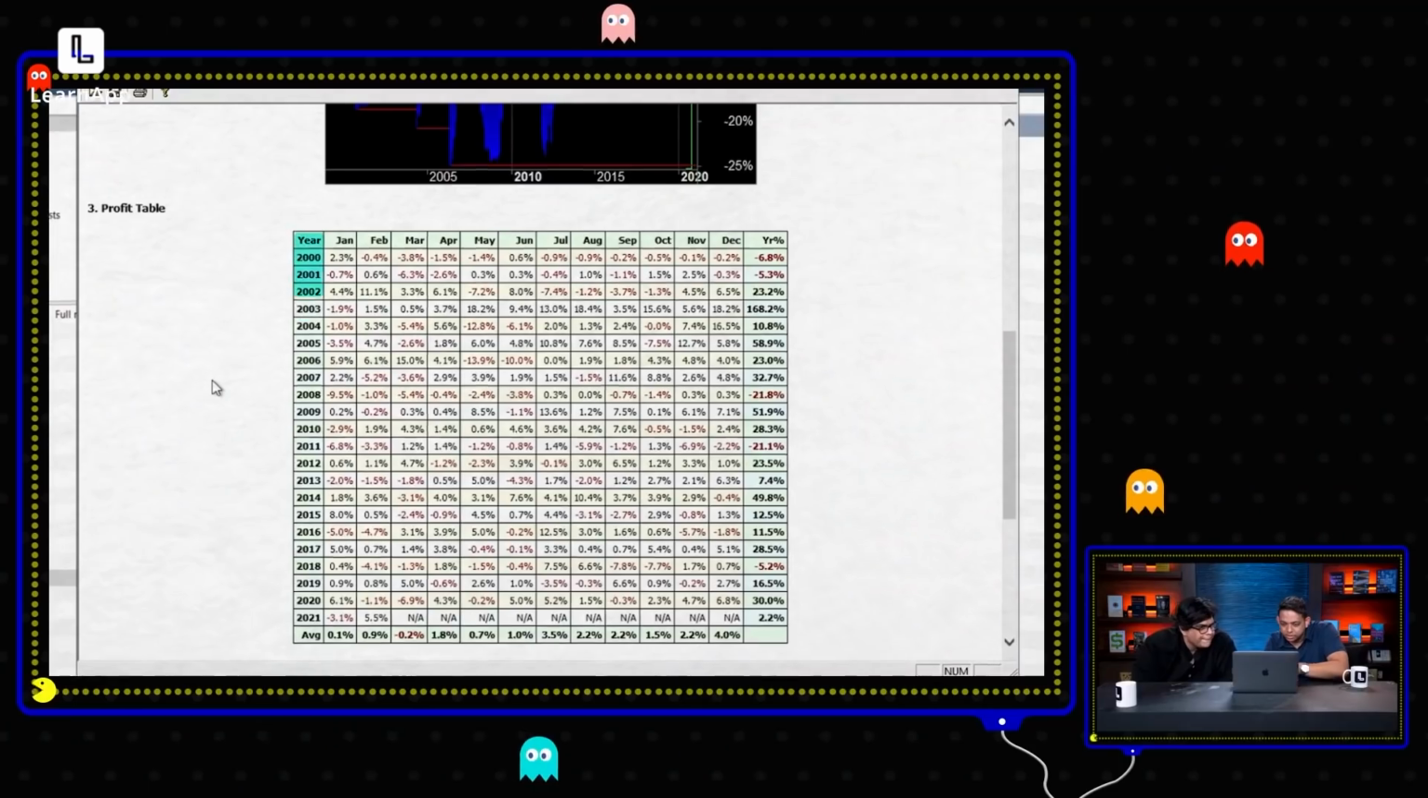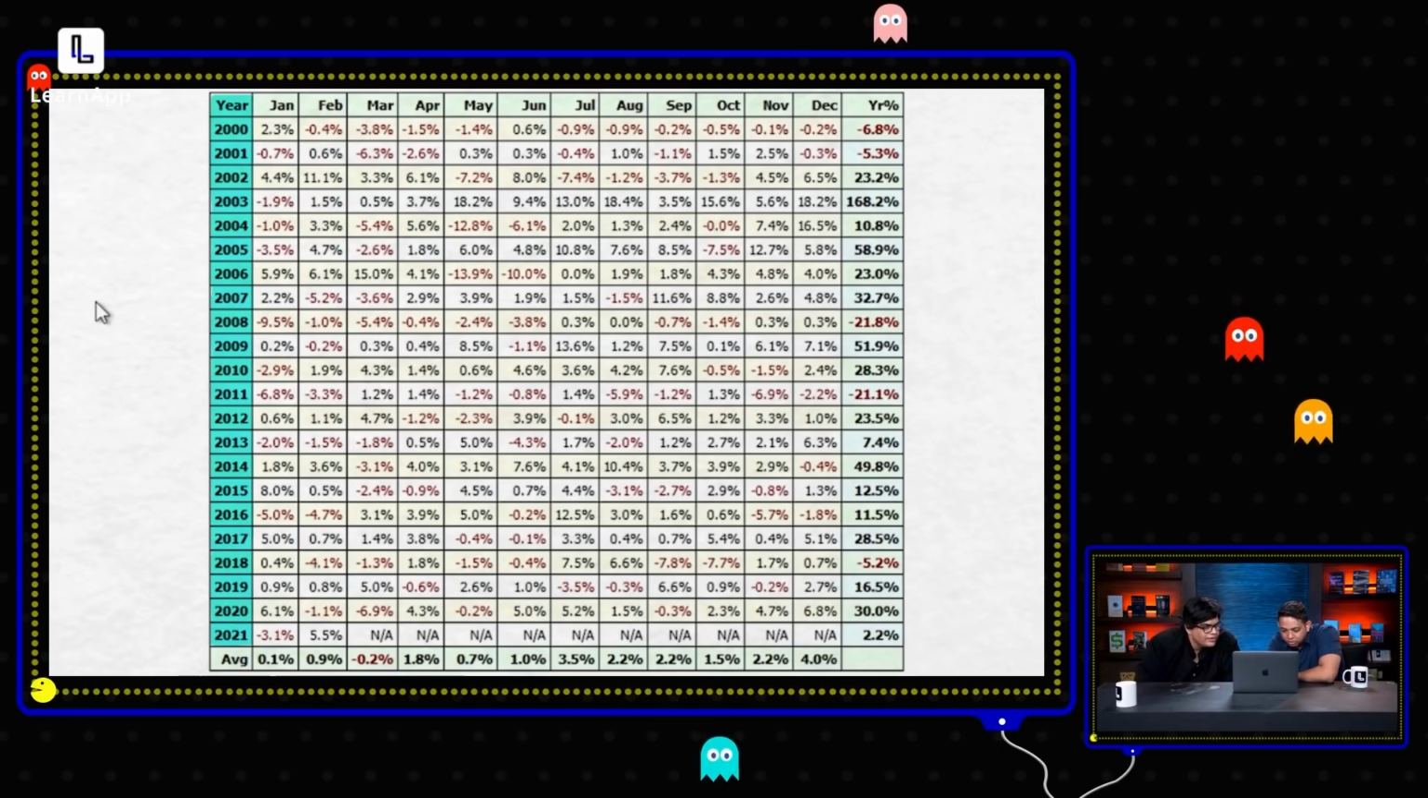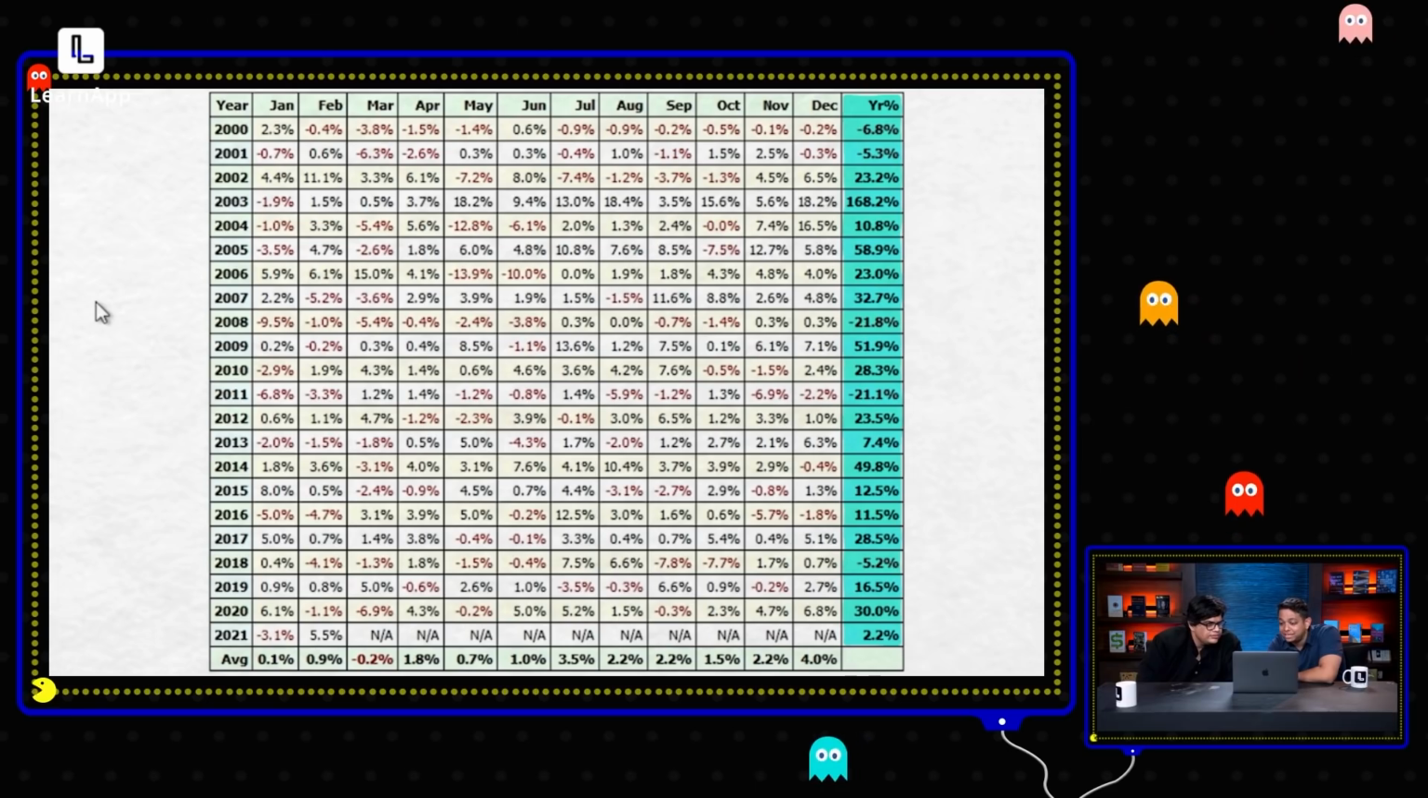So let's talk about psychology, which is the problem of following a system because your emotions don't allow you to. Correct. Let's look at an example. Look at this. This is the year 2000 all the way to 2021. And for each year, it's giving you the yearly return.